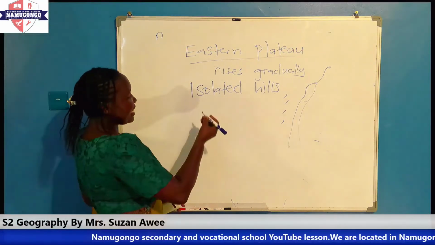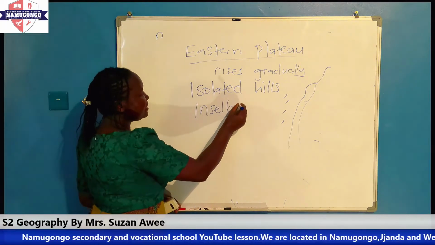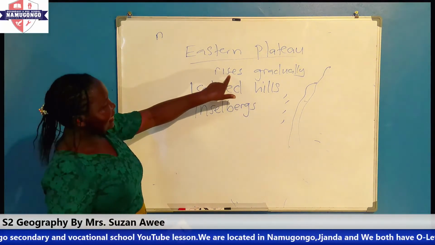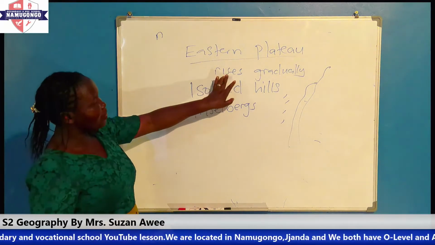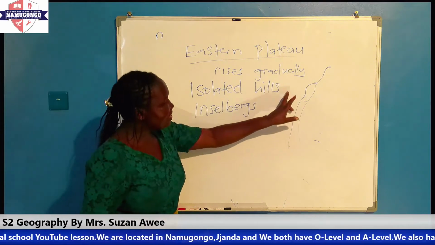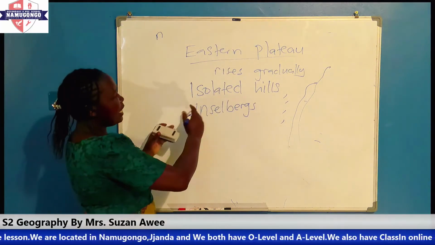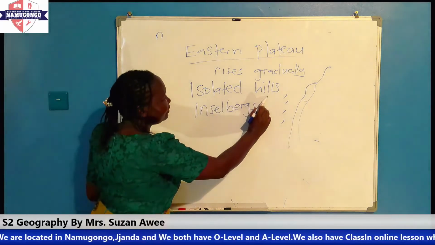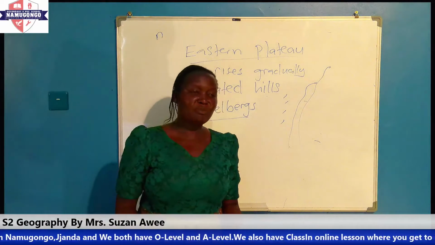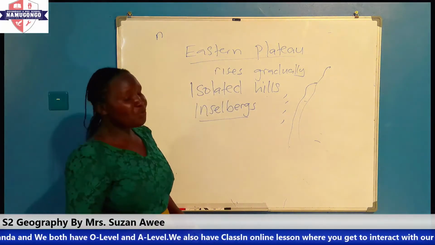What are these isolated hills called? They are known as inselbergs. So we are saying that the whole Eastern Plateau rises gradually from the coastal plain, and then it is made up of isolated hills that we call inselbergs. Inselbergs are simply hills.